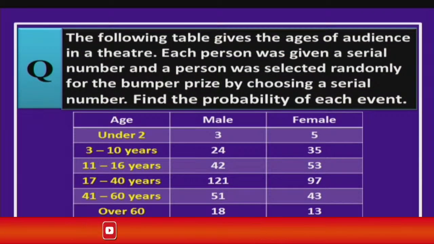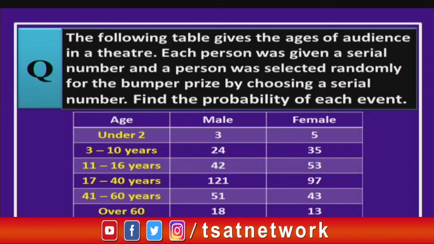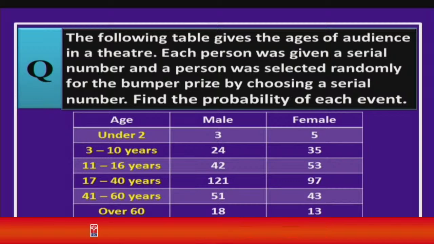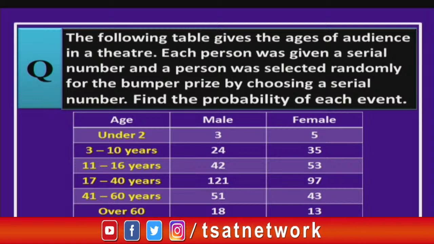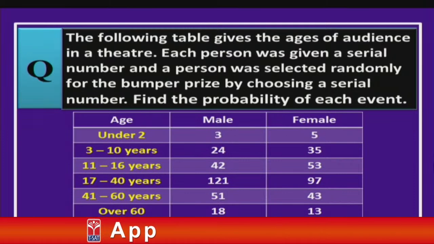The following table gives the ages of audience in a theatre. Each person was given a serial number and a person was selected randomly for the bumper prize by choosing a serial number. Now, find the probability of each event. So, I am going to show you what are the events. Here the table is given, you can see the table, children, age is mentioned here, and how many are there in the audience who are male and female.